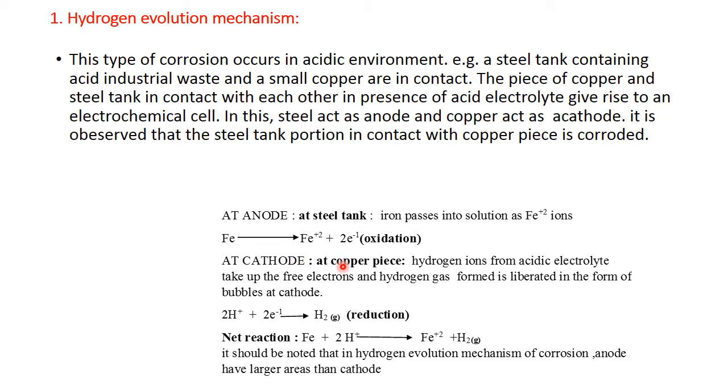Second reaction, that is at the cathode, means at the copper piece, what happened? Hydrogen ions present in the acidic electrolyte take up the free electrons generated at the anode, and hydrogen gas forms in the form of bubbles at the cathodic part. So your net reaction is Fe plus 2H+ gives Fe2+ plus H2.